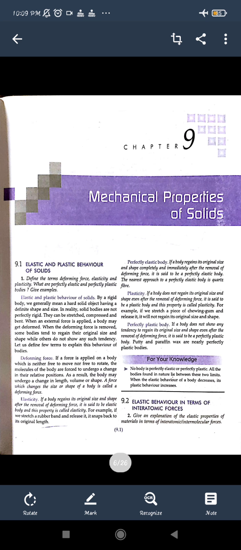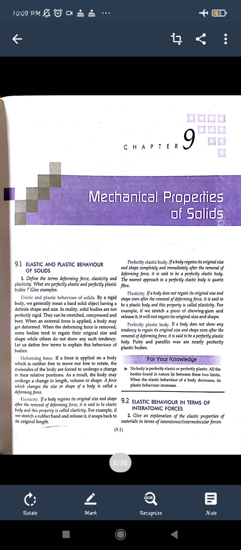What we have seen is that stress is a property of the body: when a force is applied on a particular per unit area, that is said to be the stress or the pressure. They have the same unit and the same dimension because both have the same formula. So stress is a kind of tension force, that is, force acting per unit area, and the force acting on it can be a deforming force.